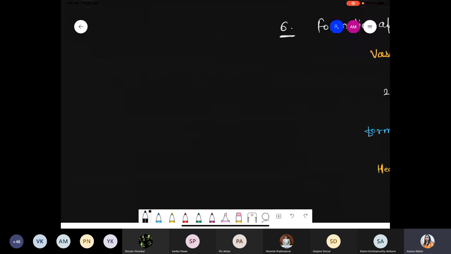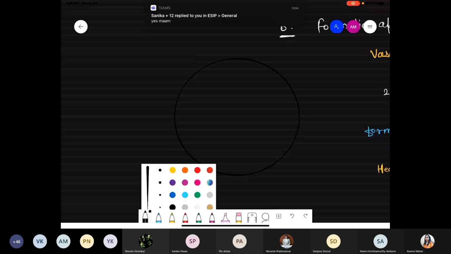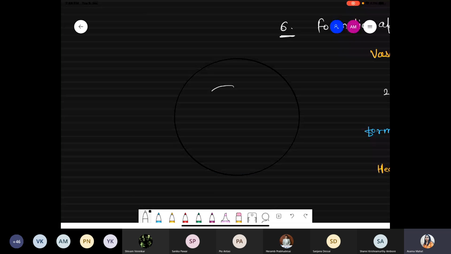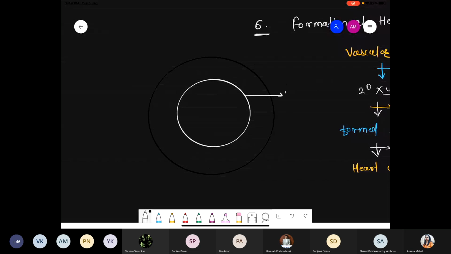If you want, you can draw the diagram also. This is a vascular bundle. Suppose these are some tiers. Suppose this is the outermost boundary. Now here there is a presence of the vascular cambium. So I'm just writing V cambium. If you want, you can write down the entire word. Now what happened? Just as we discussed, below the vascular cambium there is a presence of the secondary xylem. So suppose these are the cells. This one.